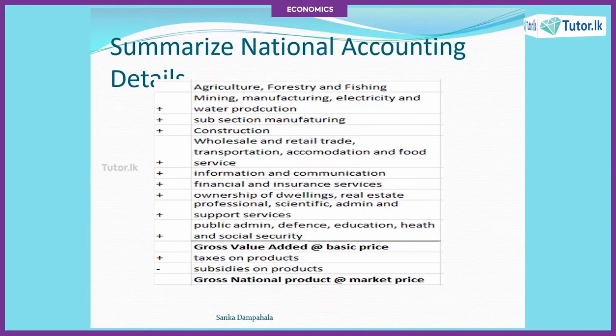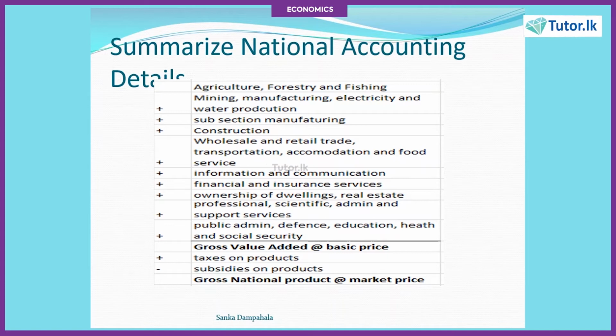So, first we will look at what the examiner might give you, which is a summary about different industries. You can see there are a lot of industries in this scenario, and you will be asked to come up with the gross value added at basic price, and also to calculate the gross national product at market price. The examiner might give you the total output value in each and every industry.